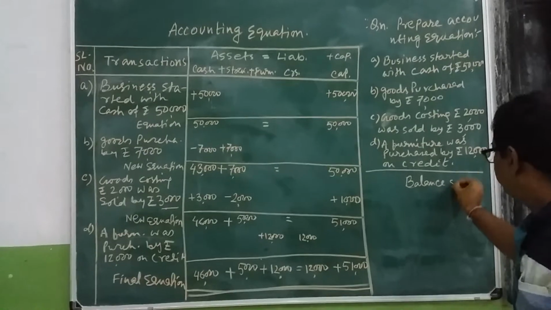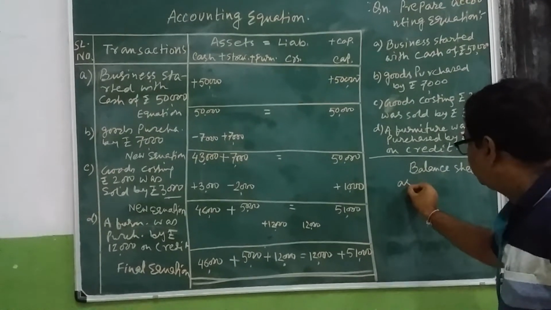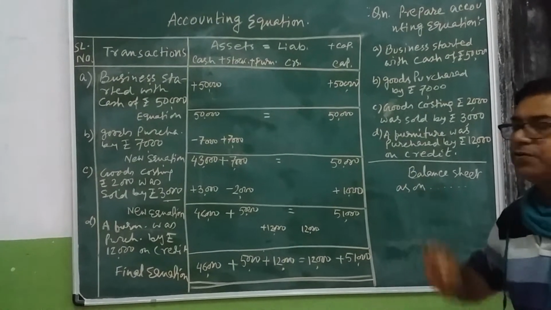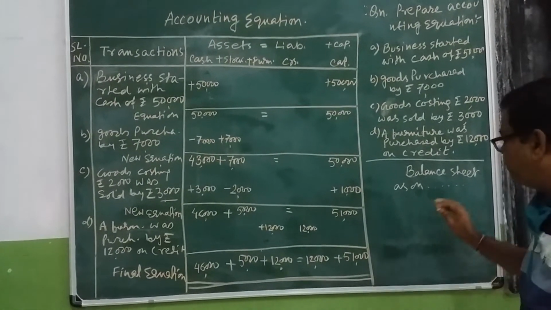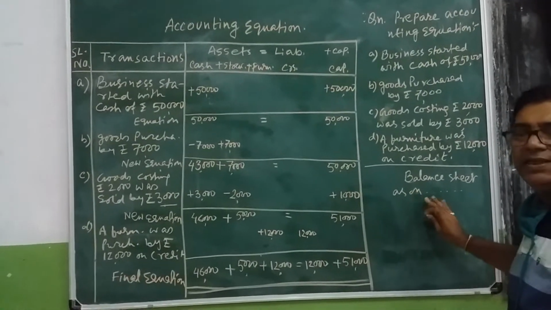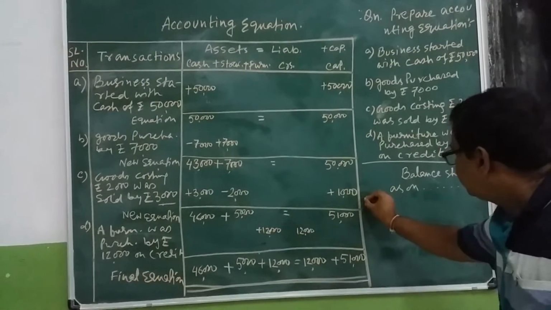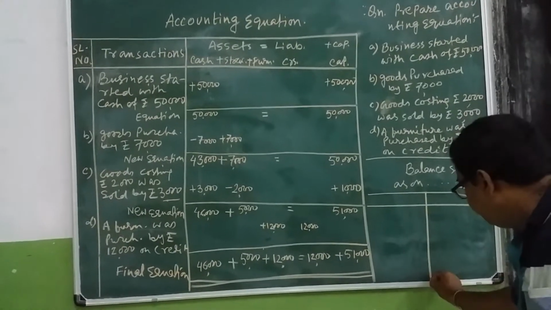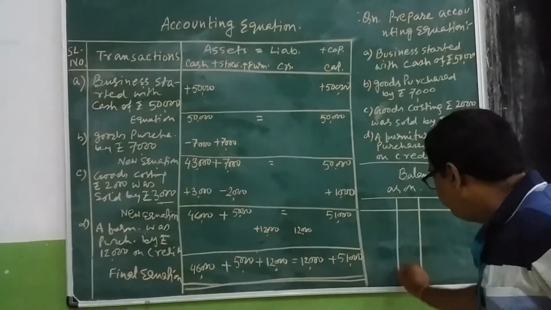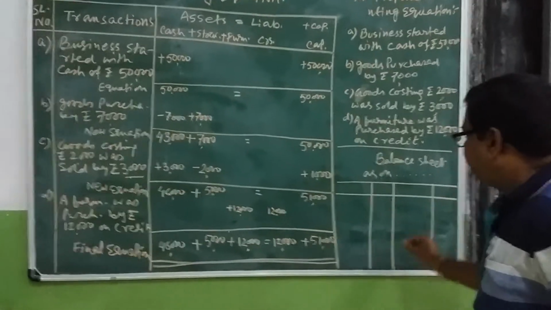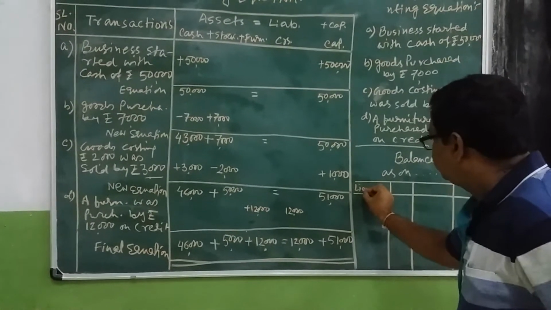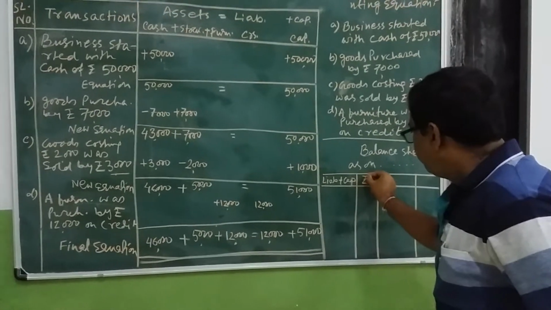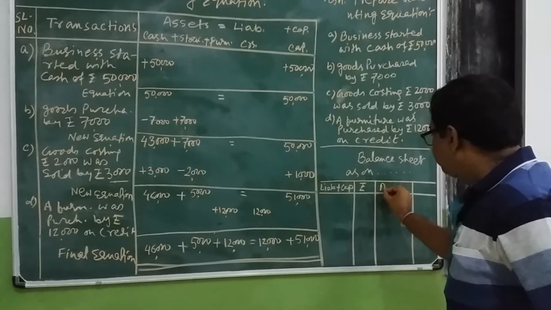Balance sheet as on, that is the date of the preparation of the balance sheet. In the question, if it is given, then you have to mention it, otherwise write as on or as at. It is the format of the balance sheet whatever I am drawing right now. In the middle this line will come, an amount column, an amount column. It is called liabilities plus capital, amount sign, assets, amount sign.